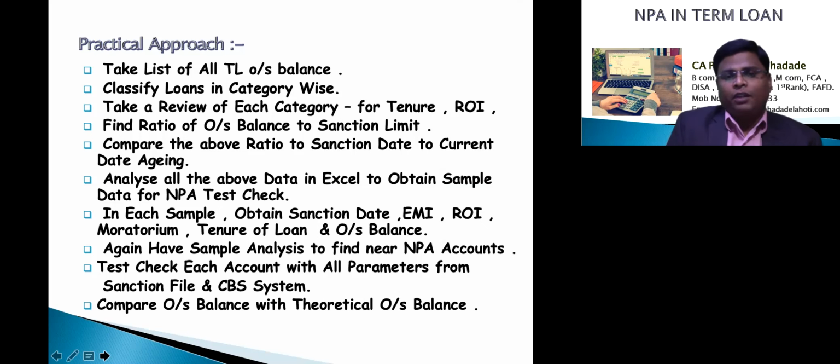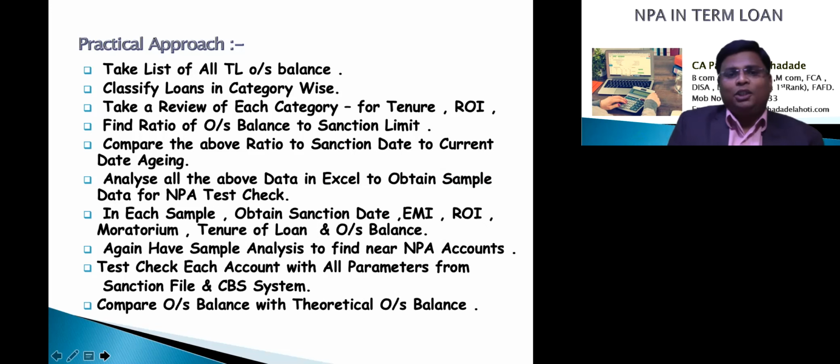So friends, my suggestion to all of you is that we have to do a reverse working for the term loan. As on 31st March, we have to find out the theoretical outstanding balance in each and every account, whatever sample we take, and compare with the actual outstanding balance. Again, this will give you a judgment for the NPA indication. Before going to actual NPA accounts, my suggestion is to go with physical verification of the file. Find out all the things from the file and sanction note and then mark the NPA account.